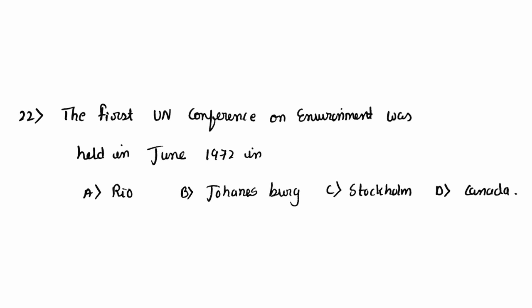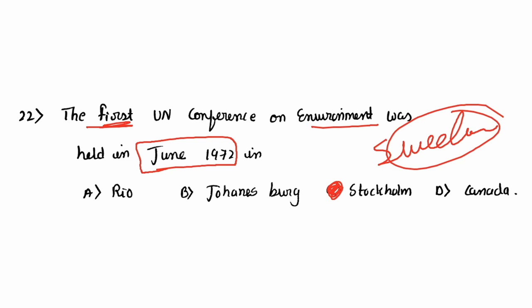22nd. The first United Nations Conference on Environment was held in June 1972. And where it was held? Was it held in Rio, Johannesburg, Stockholm, or Canada? It was held in Stockholm. Stockholm is capital of Sweden. Okay, it was held in Stockholm. When it was held? 1972, and also remember the month, it was June 1972, and it was Conference on Environment.